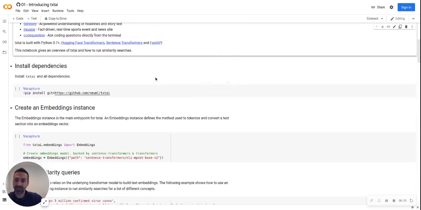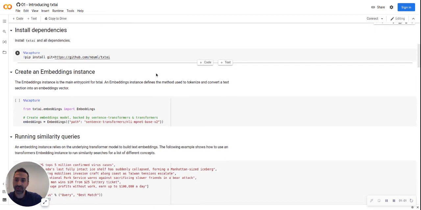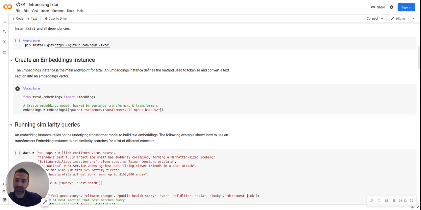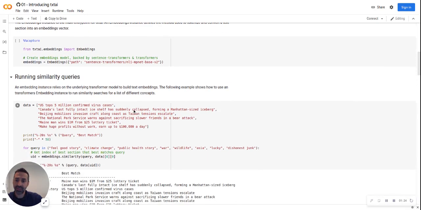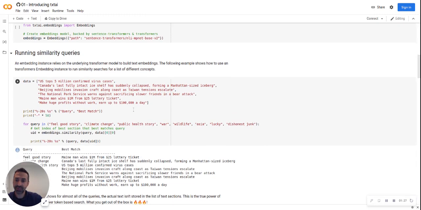First off, you'll see install txtai from pip. You can also install through Docker, those are the two main methods. Once you have it all installed, you can create an embeddings instance. The embeddings instance is the framework for building vector search. The first thing you need to do when you create an embeddings is to set the path to a transformer model. In this case, it's using sentence transformers based on NLI and MPNet. That will then give you the ability to convert text into vectors.